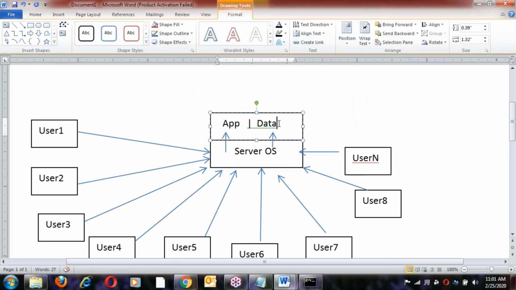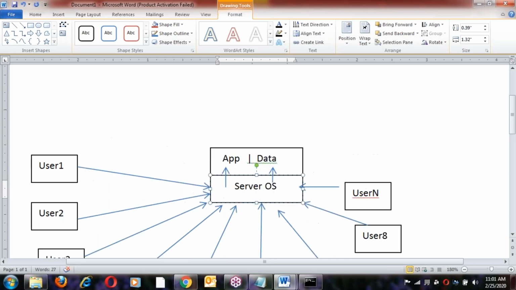For example, the Facebook application is shareable from different locations, the Durga website running on a server can be accessed from different locations, and the Flipkart application is shareable too. Since they run on a server OS, they are shareable.